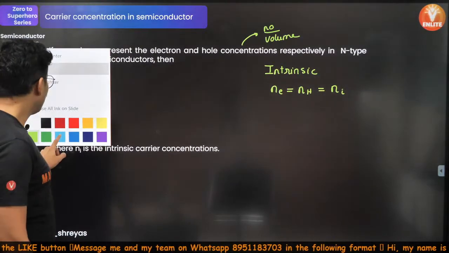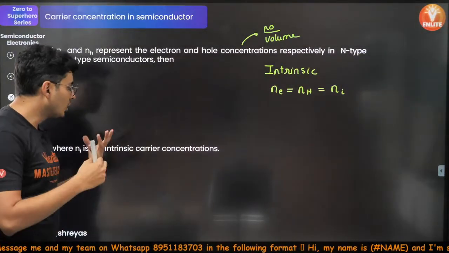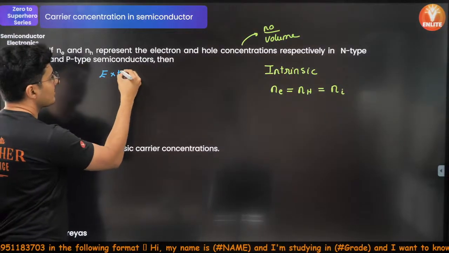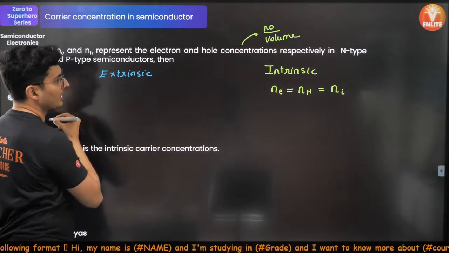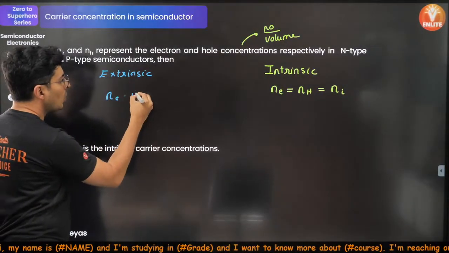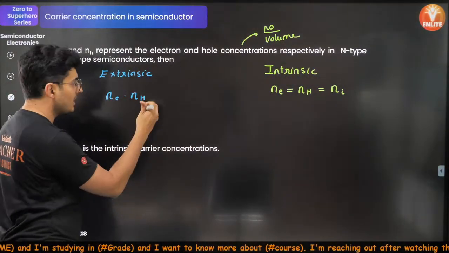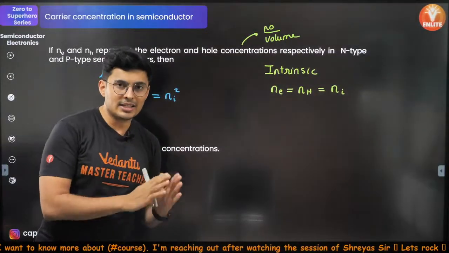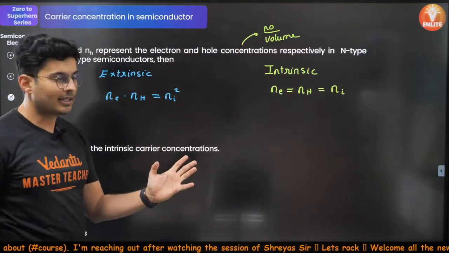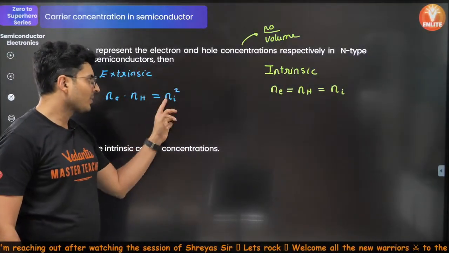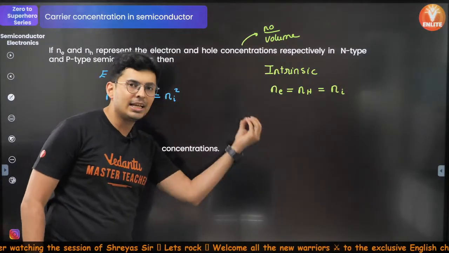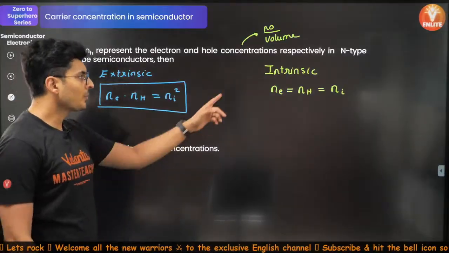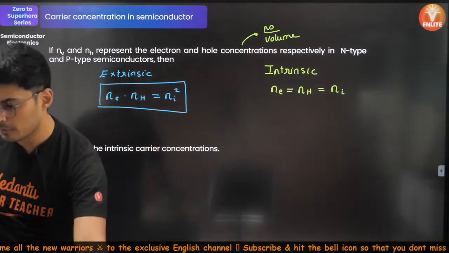Okay. Now, if you dope it with P type or N type, so whether it is N or P type, then for an extrinsic semiconductor, Ne into NH, the product remains constant and it will be Ni into Ni, which is Ni square. Basically, Ne into NH is constant for any given semiconductor. So for intrinsic, it was the same. So Ne into NH will become Ni into Ni, which is Ni square. So this is the formula which you need to definitely know. And this is for intrinsic. Okay, I hope this is clear.